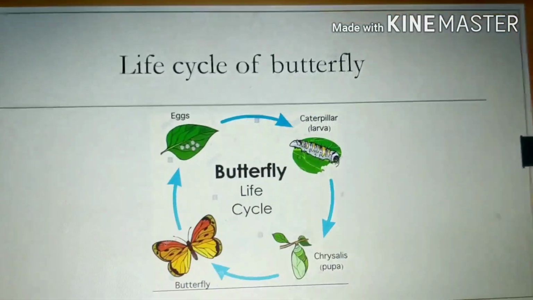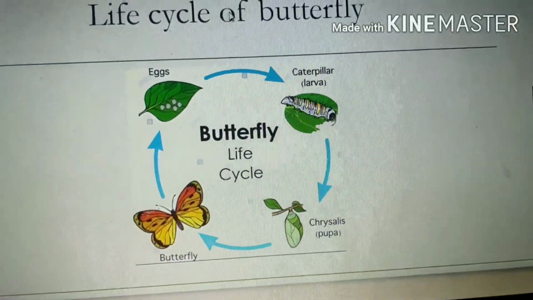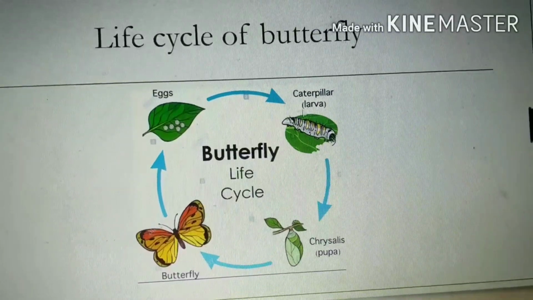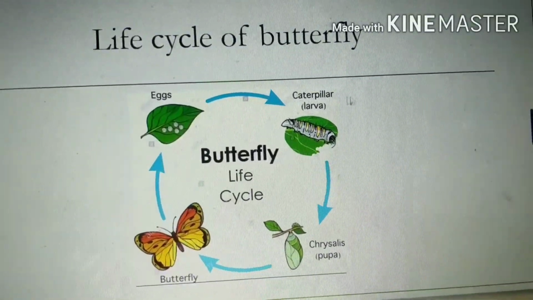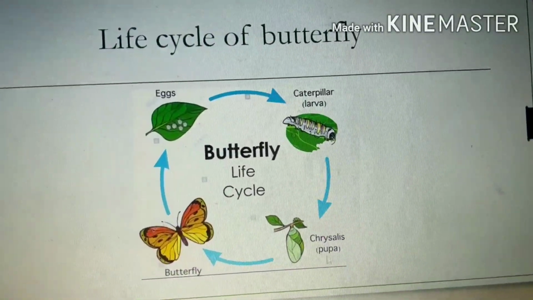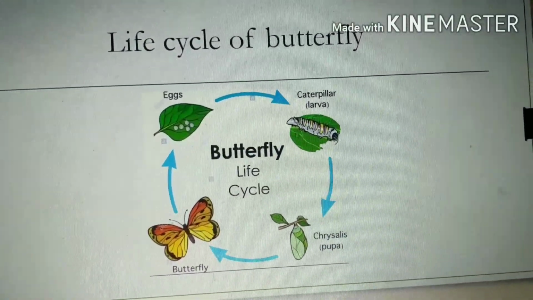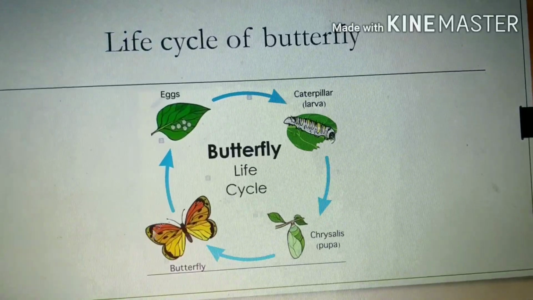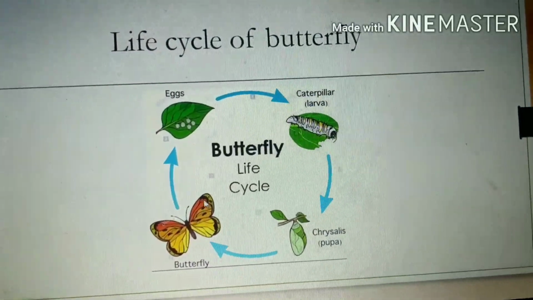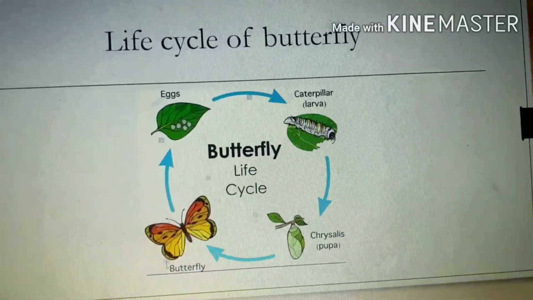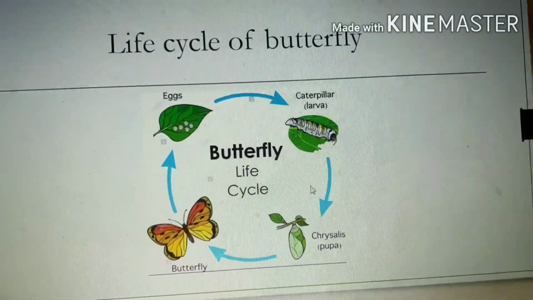This is the life cycle of a butterfly. First of all, there are eggs. From the egg, it will hatch as a larva, that is a caterpillar. After that, there will be the pupa stage. After that, there will be an adult butterfly. This is the adult stage of the butterfly. So this is a cyclical process. That's why we call it a life cycle.